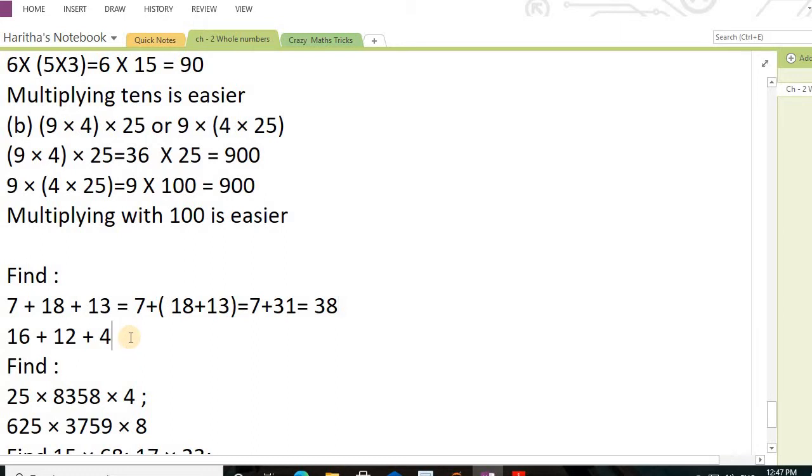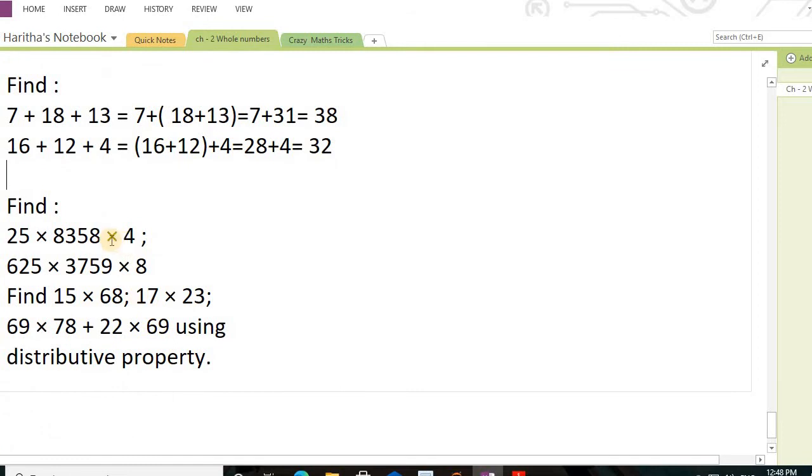And here also I am going to create a group for 16 and 12. 16 plus 12 and outside plus 4 is equal to 16 plus 12 is 28 plus 4 is equal to 32.